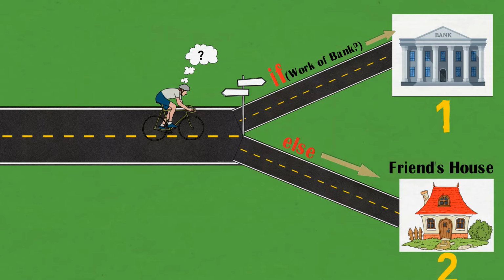But the most important thing to understand here is that if he chooses to go to the bank, he will not be able to go to his friend's house, and if he chooses to go to his friend's house, he will not be able to go to the bank.